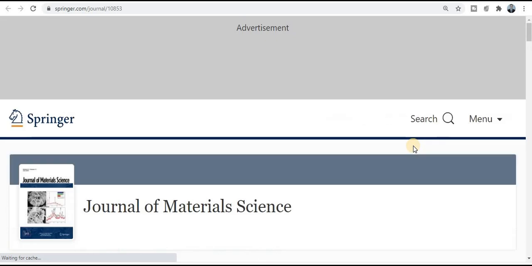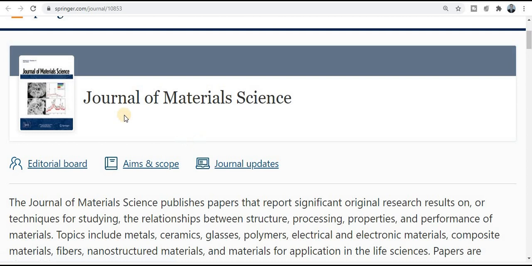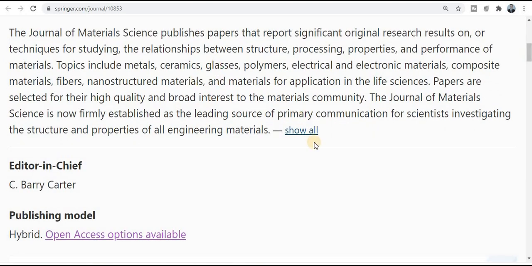If you want to know more about this journal, just click on this particular site and it will redirect you to this page. Here you will get all the detailed information that you want to know about this journal.